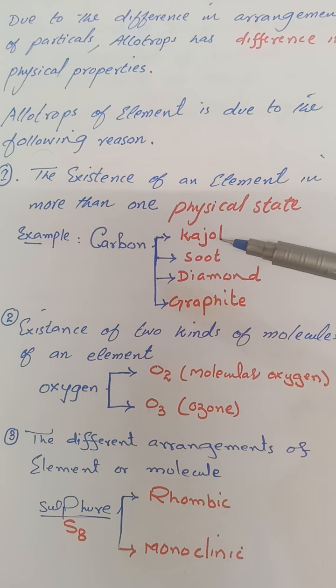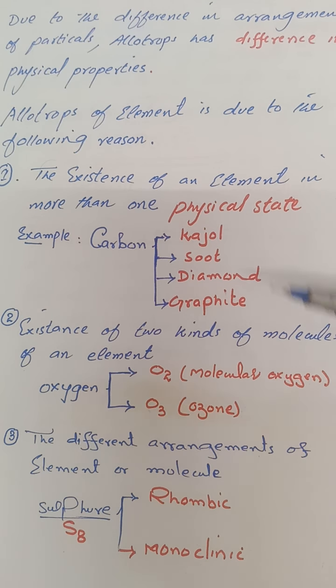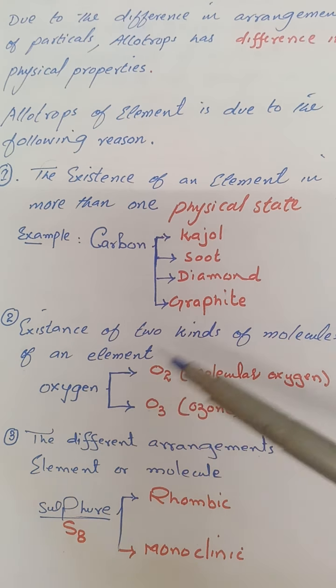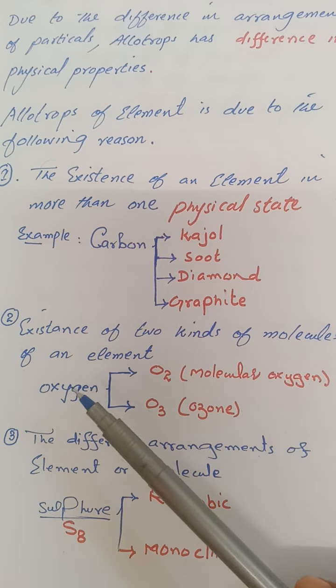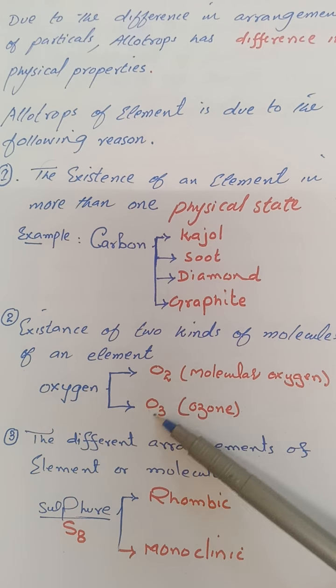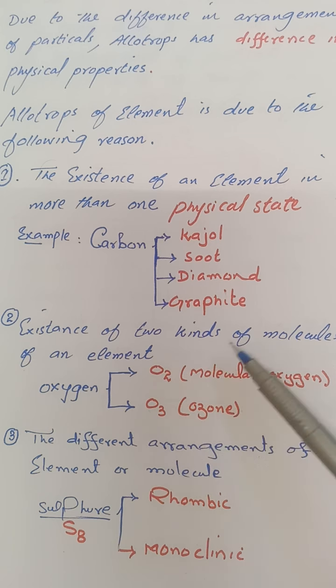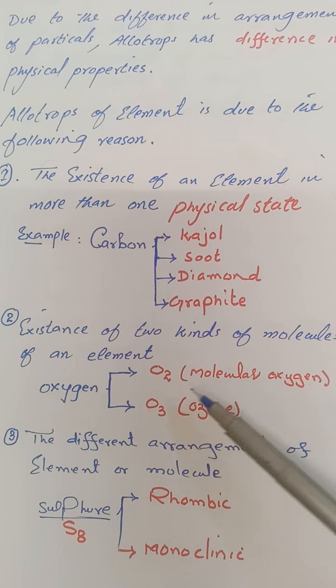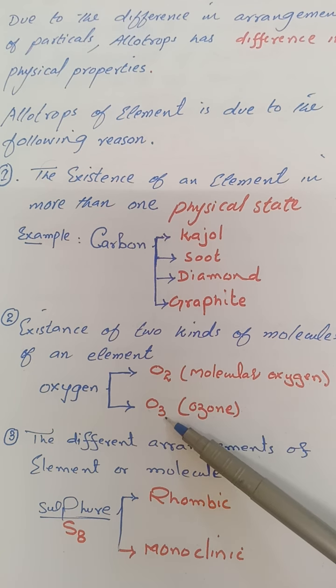But soot and kajal are the amorphous, powdered form, while diamond and graphite are the crystalline allotropes. So this is an example of different allotropic forms having differences in their physical state. The second one, existence of two kinds of molecules of an element. For example, oxygen exists in two allotropic forms, and these allotropes have different kinds of molecules. The molecular oxygen is O2 while ozone is O3.